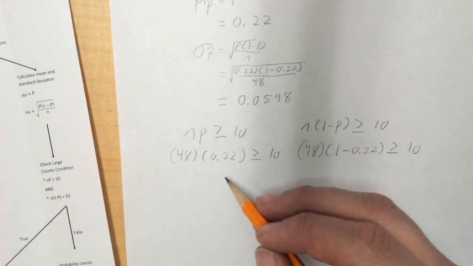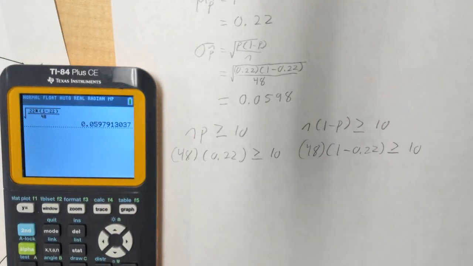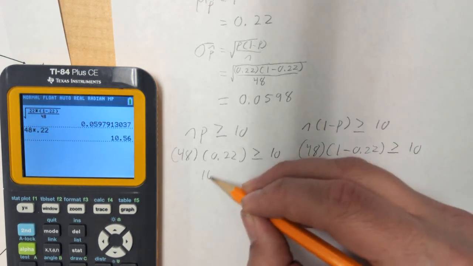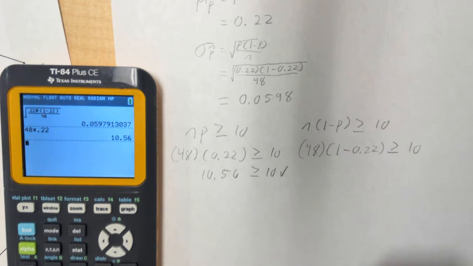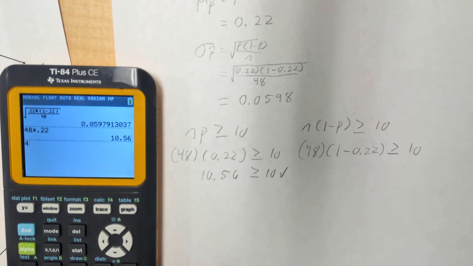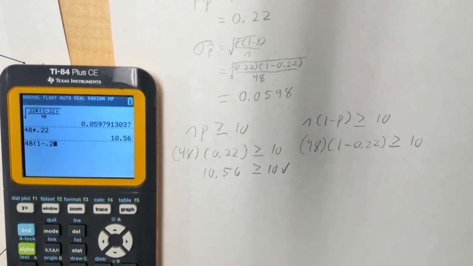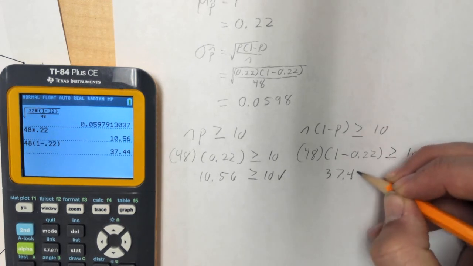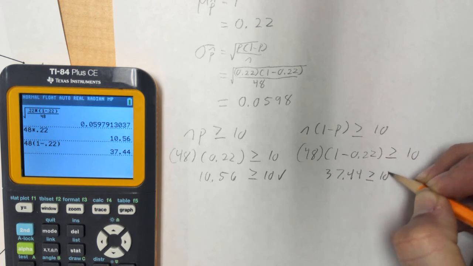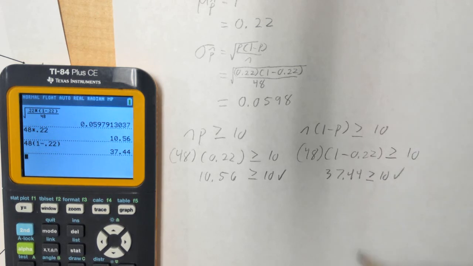So we go ahead and put this in the calculator. 48 times 0.22 is 10.56, which is greater than or equal to 10, so we satisfy that condition. Then 48 times 1 minus 0.22 is 37.44, which is greater than or equal to 10, which satisfies the large counts condition.